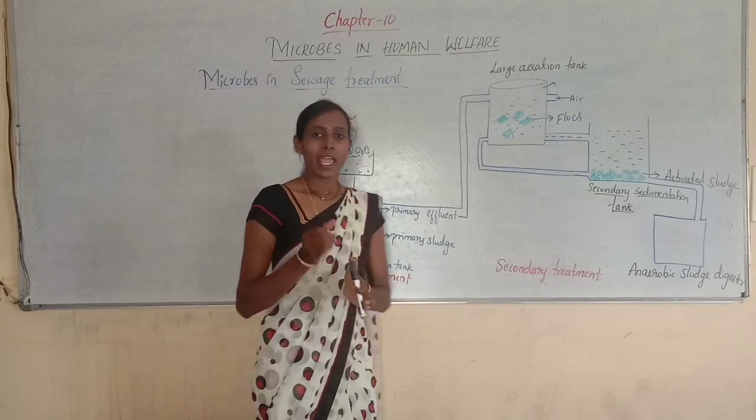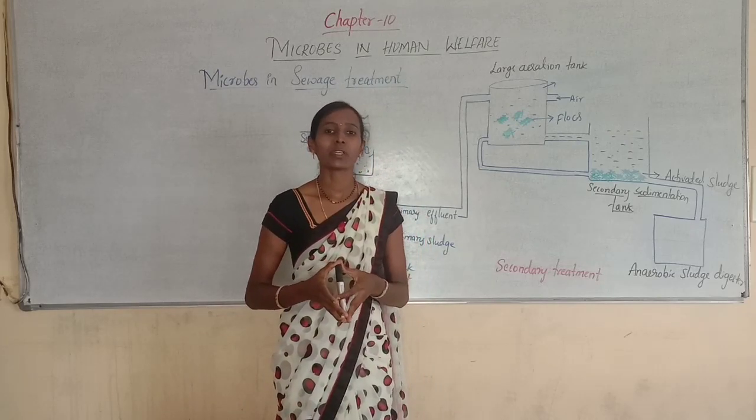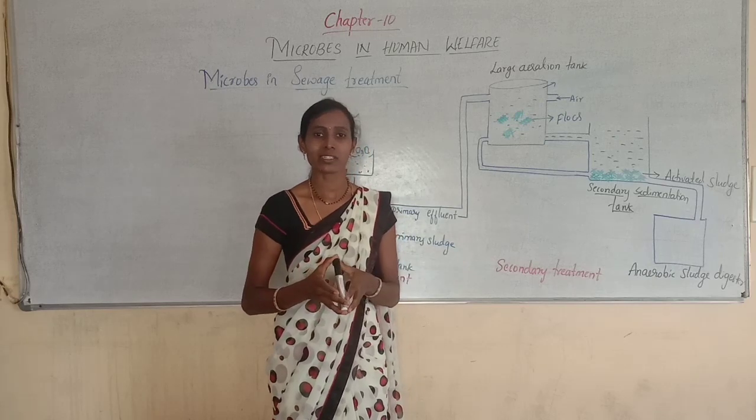You know that every day large quantities of wastewater are generated in cities and towns.